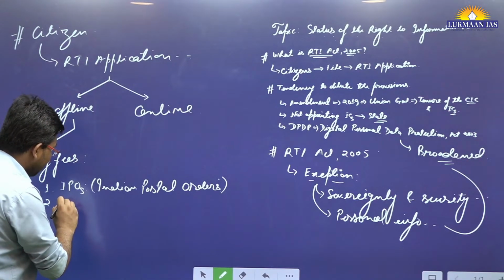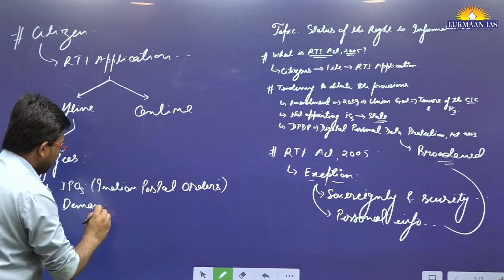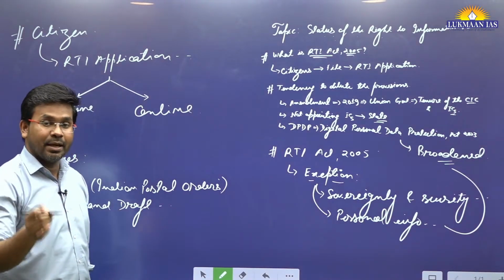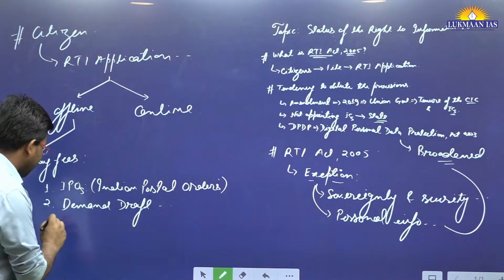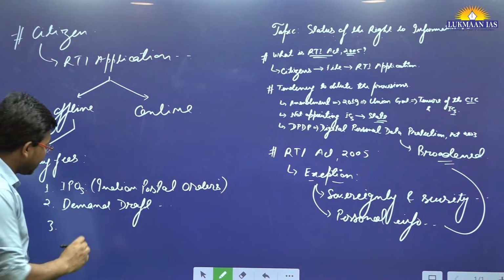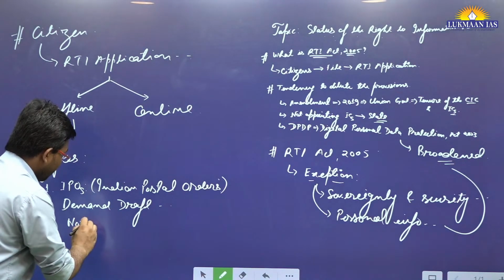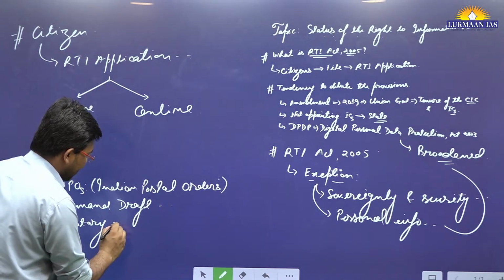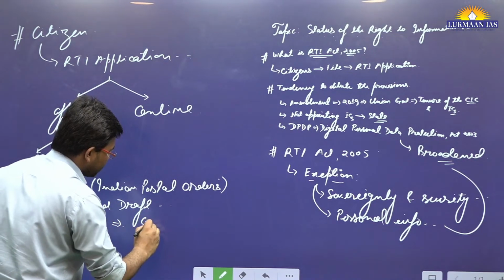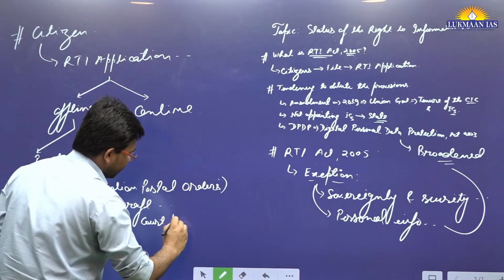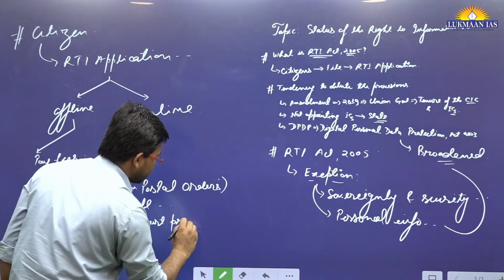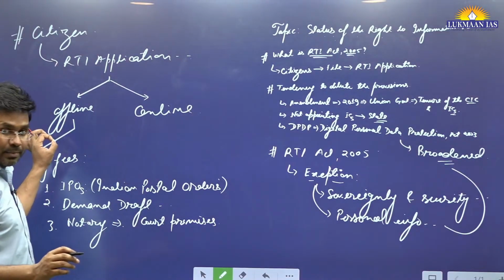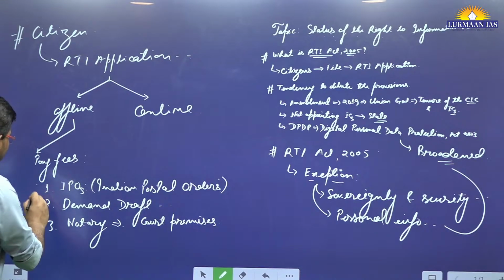Apart from this, there are provisions of making the payment through demand draft, but making a demand draft is itself very hectic. A person has to go to banks multiple times. Then other provisions are there, like you can get a notary made, the kind of stamp paper, but he has to go to a court premises. So offline there are problems; these ways are very difficult.